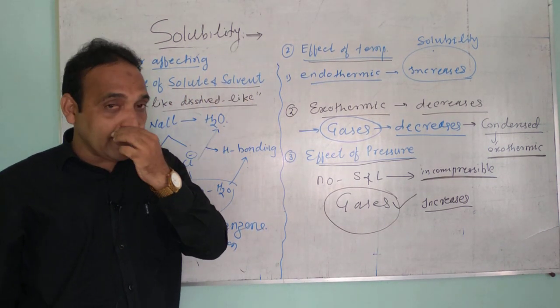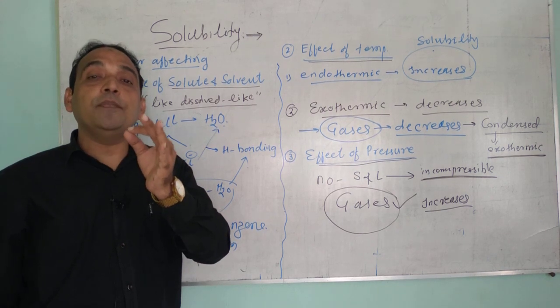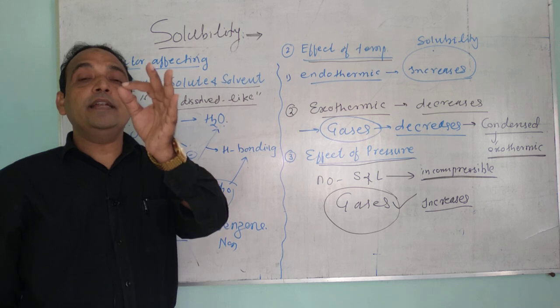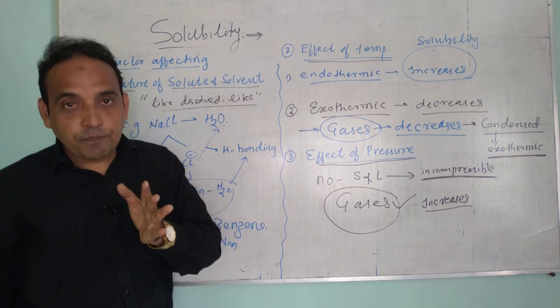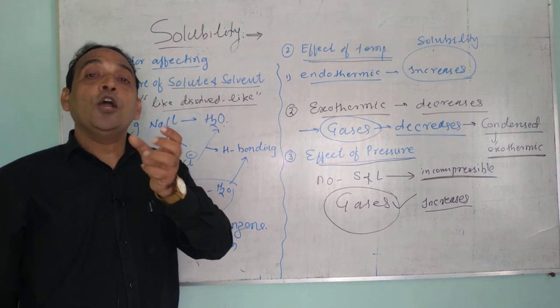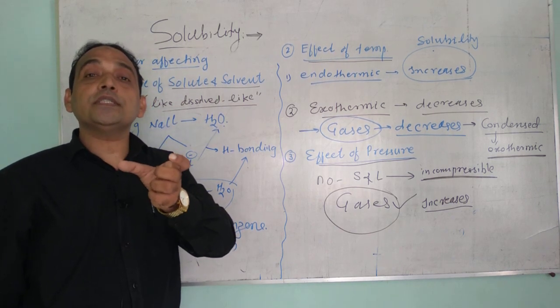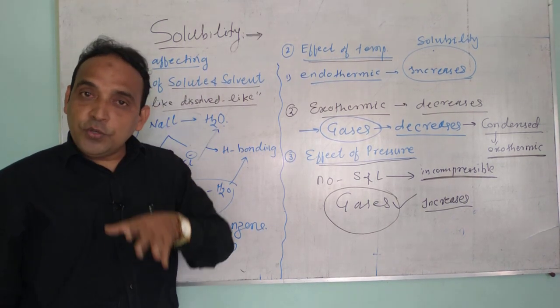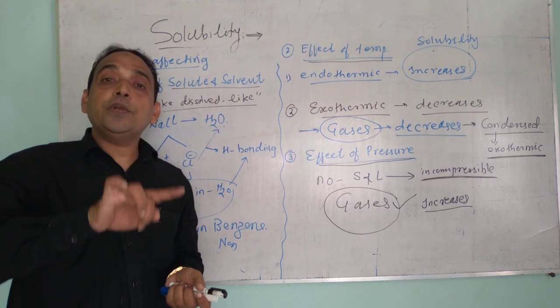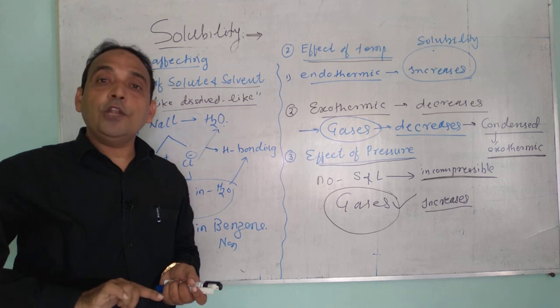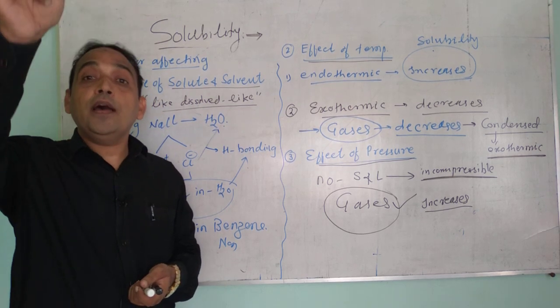What will you remember in this? Compounds having similar chemical characteristics, or similar intermolecular forces, are readily dissolved into each other. Polar solute dissolves into polar solvent. Non-polar solute dissolves into non-polar solvent.